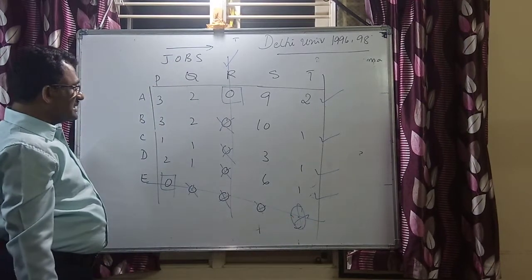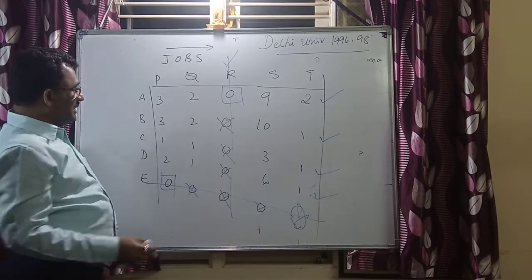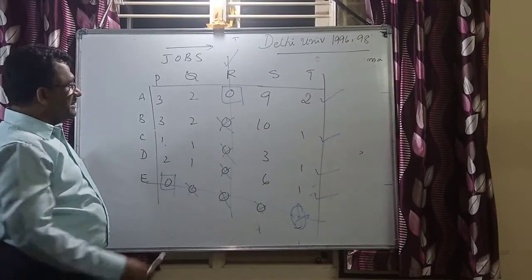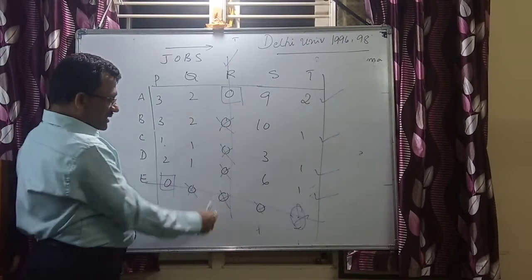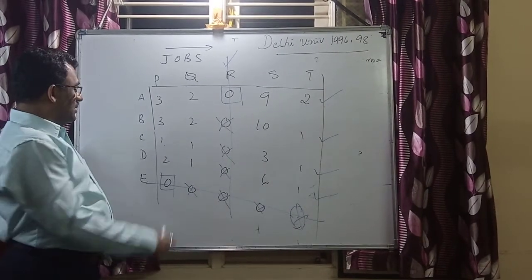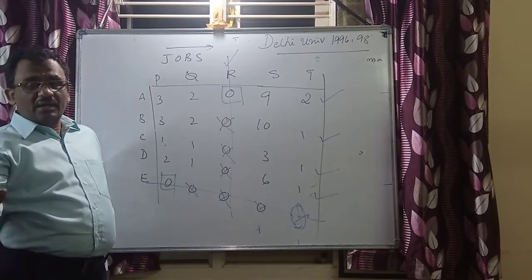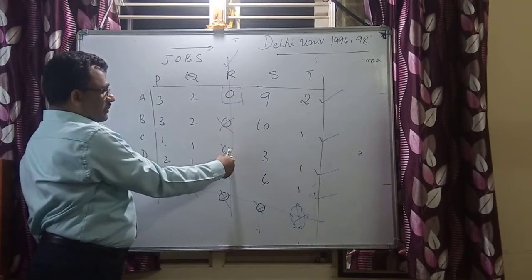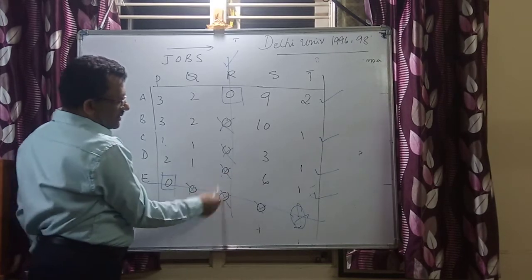Now once it is done, identify the least uncovered. Here the least uncovered is 1, and this of course is repeated. Now once the least uncovered is identified, this least uncovered is to be added to the intersecting point. Here is one intersection, and the completely uncovered elements we have to subtract from, and where we have one single line, this is going to be retained. Retain all partially covered or partially uncovered elements; this is going to be retained, this is going to be retained, this is going to be retained, this is going to be retained. Now because the 0 is on this intersection mark, this is going to be plus 1.